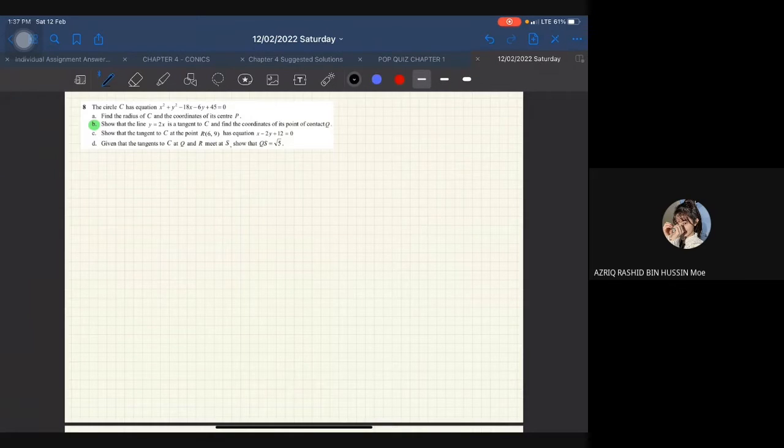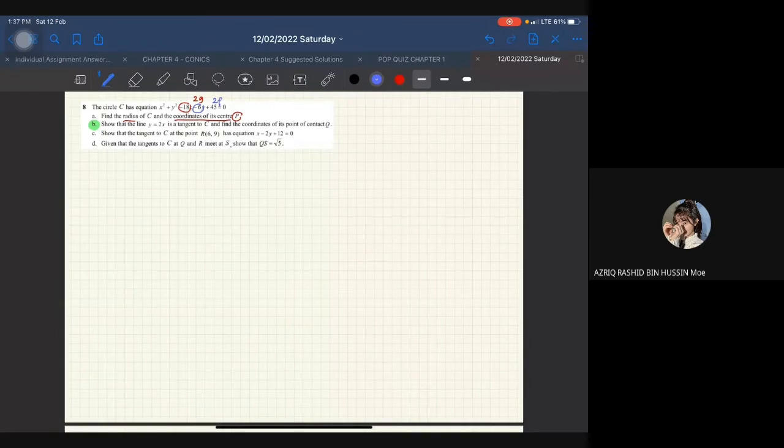Alright, so part A, dia minta kita find the radius of C and the coordinates of its center P. Okay, so center kita adalah P. Dia minta kita cari radius and also coordinates of the center. Okay, so daripada sini kita boleh nampak negatif 18 dia sama dengan 2G, and then negatif 6 dia adalah sama dengan 2F.